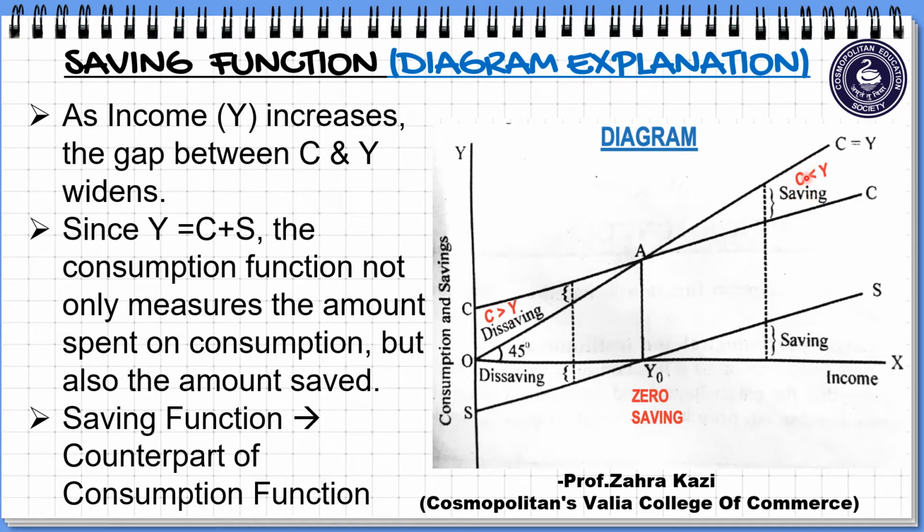Further, we already know that income is nothing but consumption plus saving. So the consumption function not only measures the level of consumption, but also the level of saving. Right? We have understood both the level of consumption as well as the level of saving. That is the reason we say that saving function is the counterpart of consumption function. That means it is similar to consumption function.